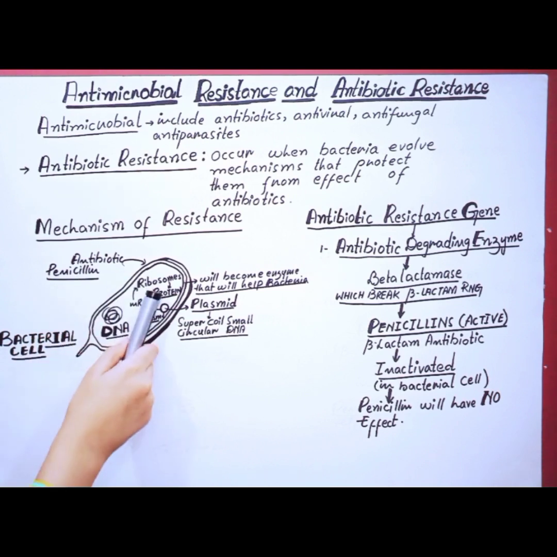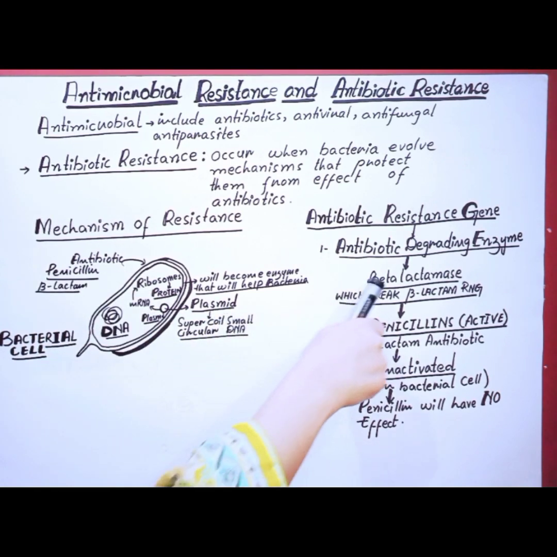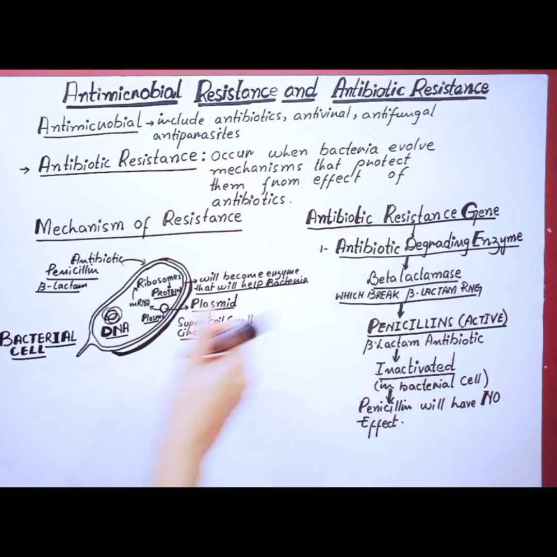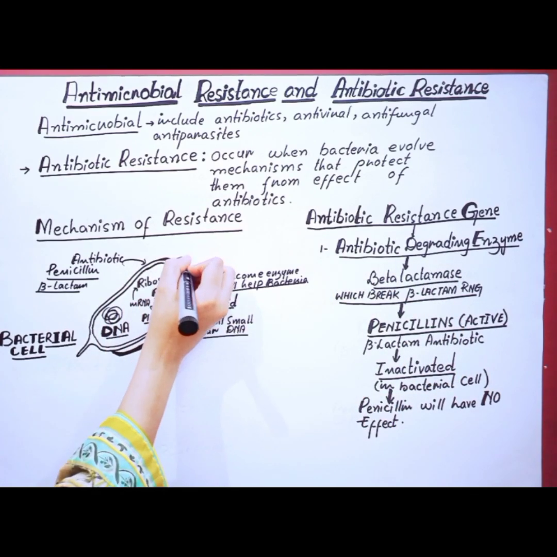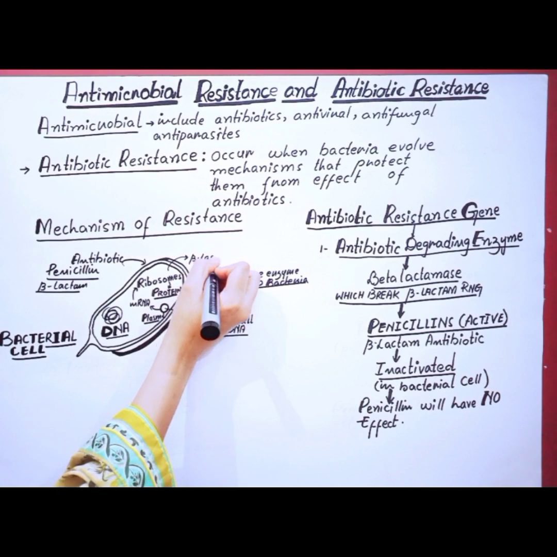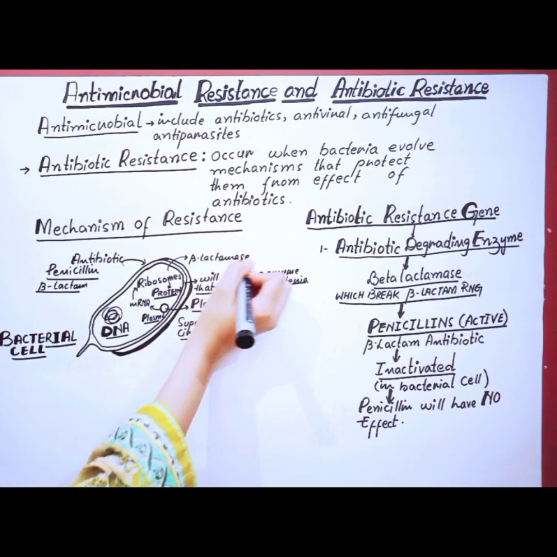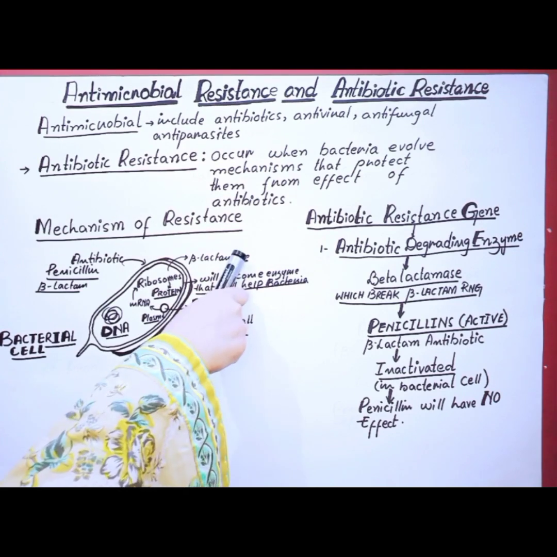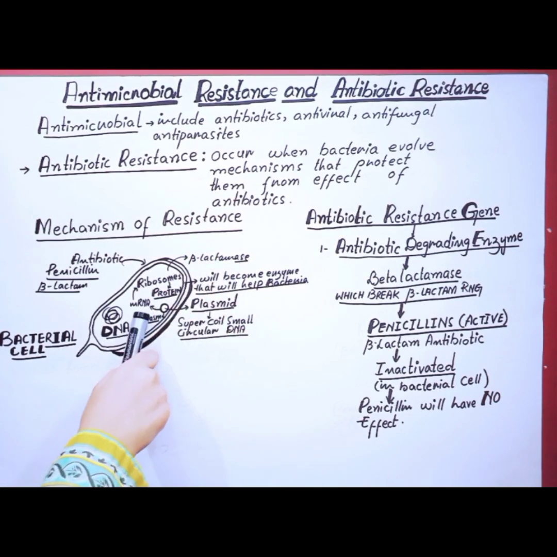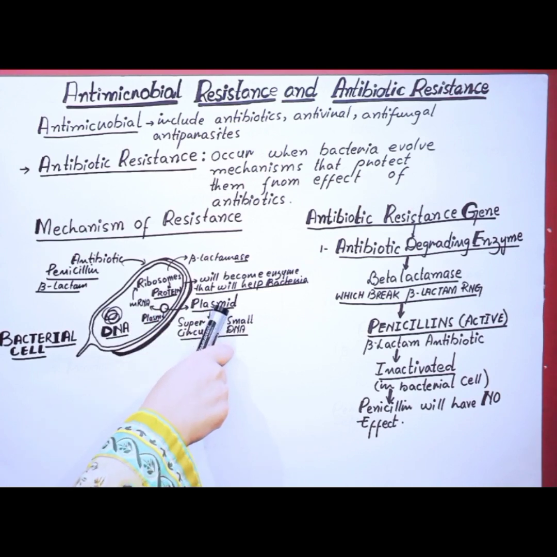When penicillin tries to enter this bacterial cell, the beta-lactamase enzyme is already produced within the bacterial cell through the plasmid. The suffix -ase indicates an enzyme. So beta-lactamase is an enzyme already produced within the bacterial cell with the help of plasmids.